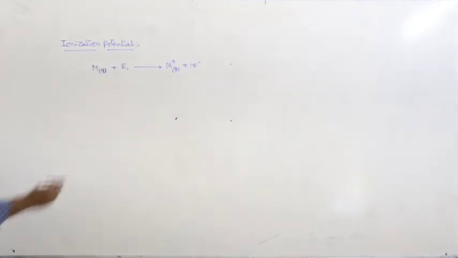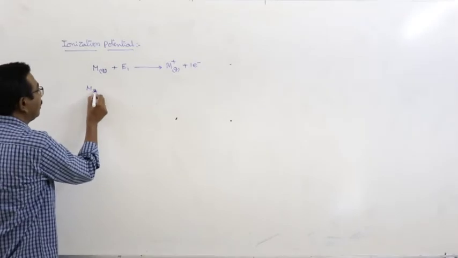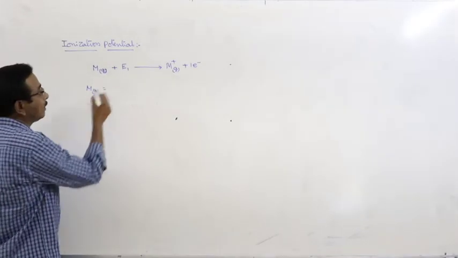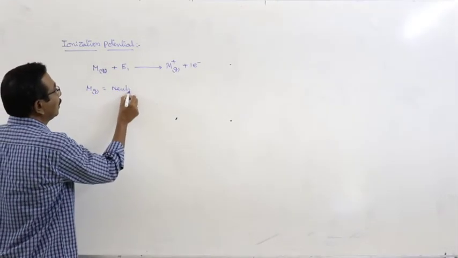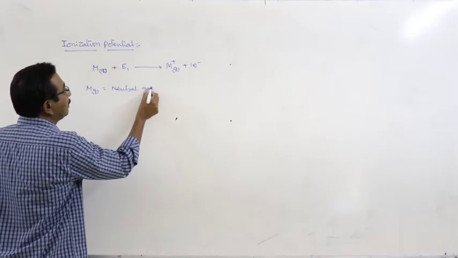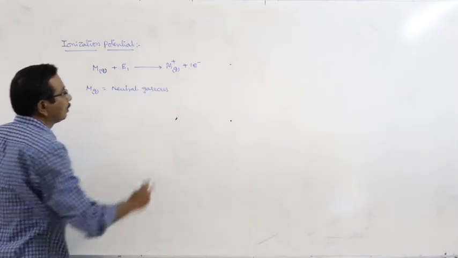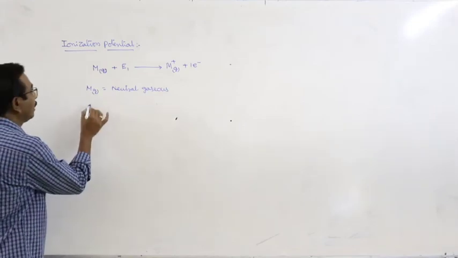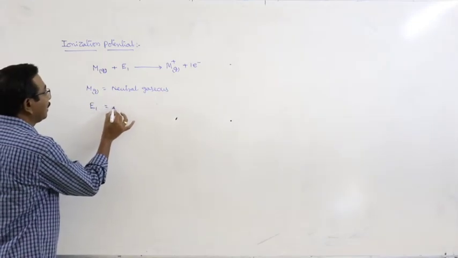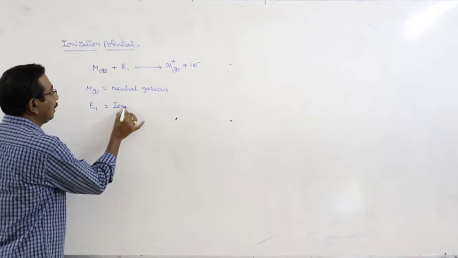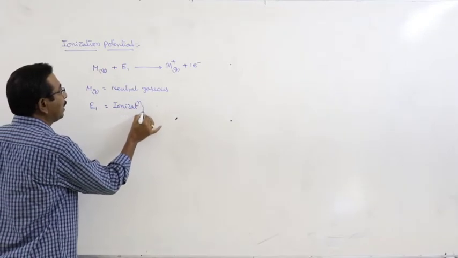This is the expression. Here M is a neutral gaseous atom in its ground state. E1 is nothing but ionization potential.